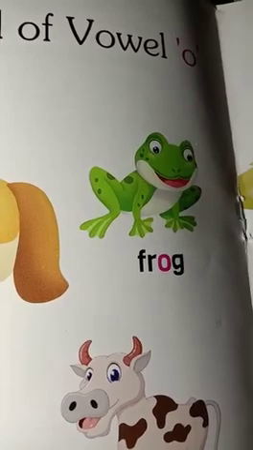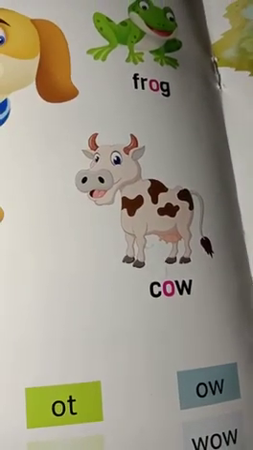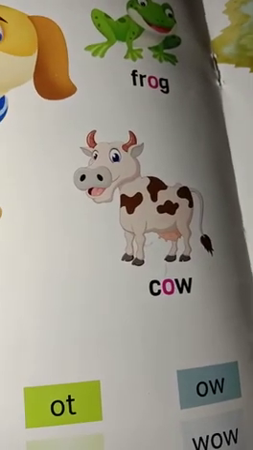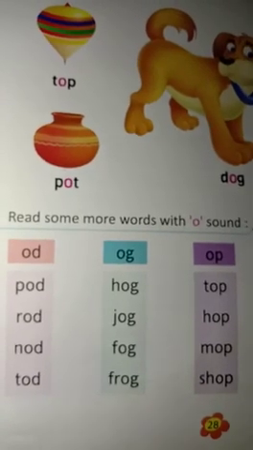And big picture this. This is frog. And what is the spelling of frog? F-R-O-G. Frog. And big picture this. This is cow. Cow gives us milk. So what is the spelling of cow? C-O-W. Cow.